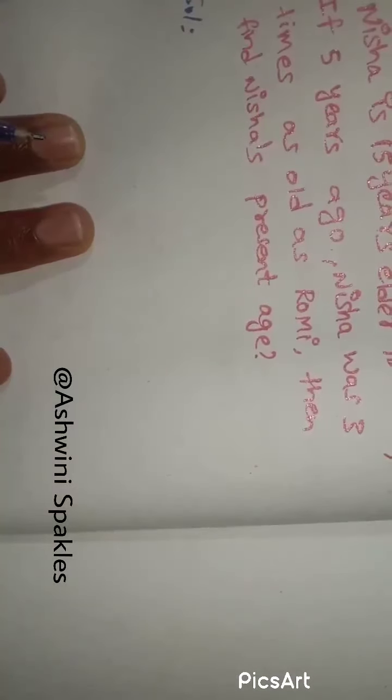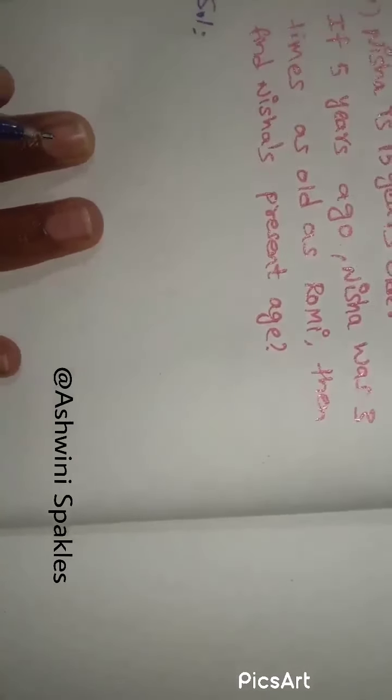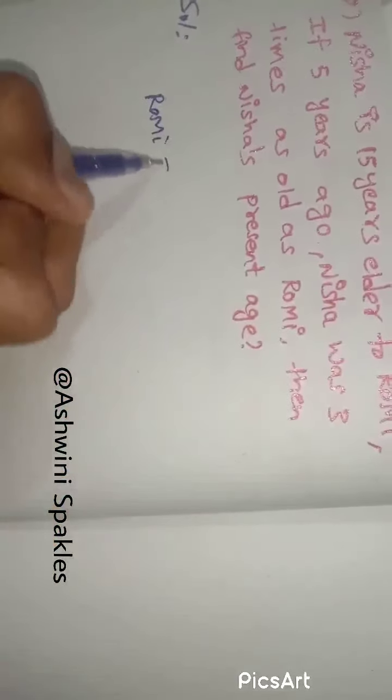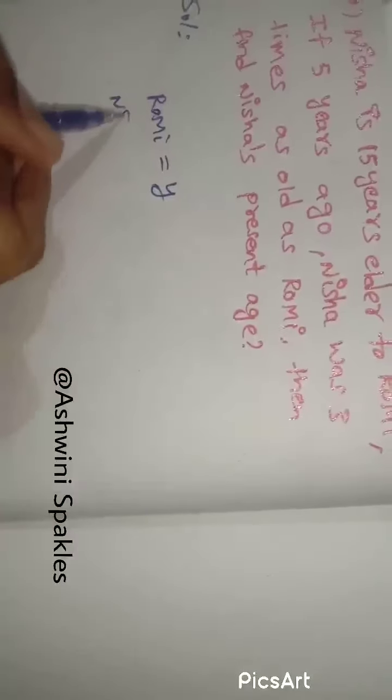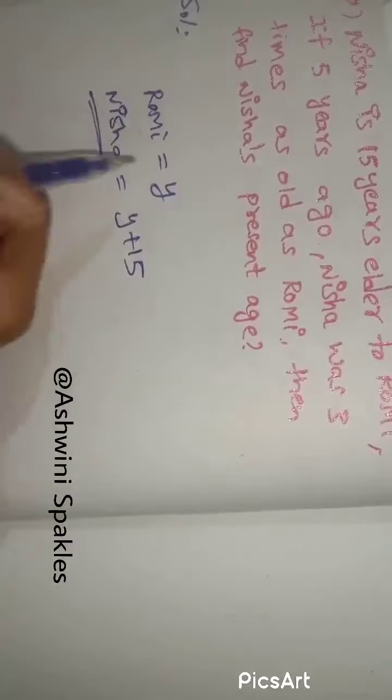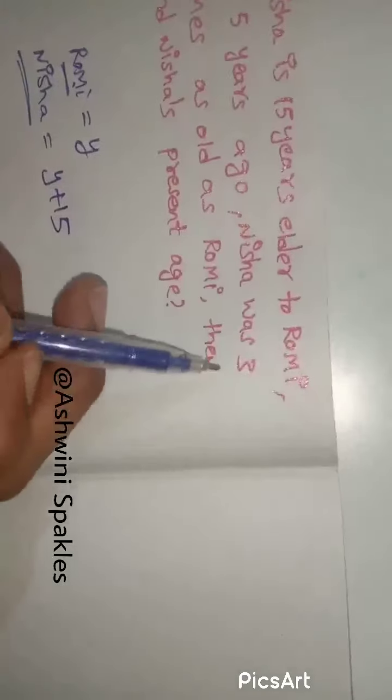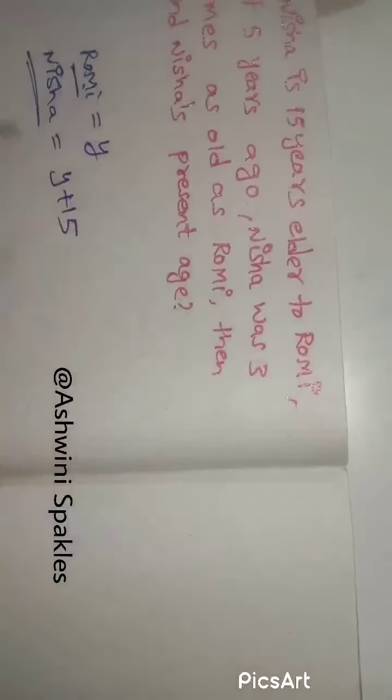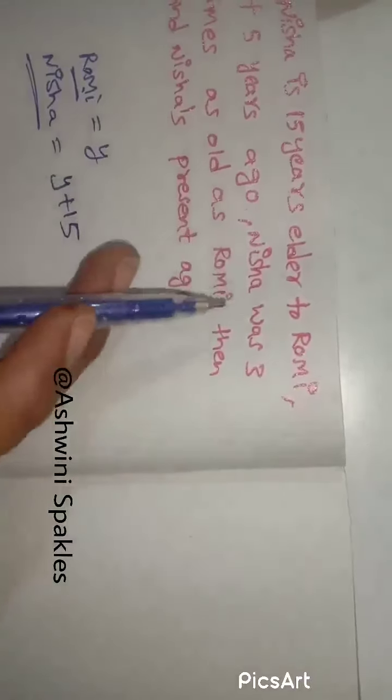In the question, Nisha is 15 years elder than Romi. Let Romi's age be y. Then Nisha's age will be y plus 15, because Nisha is 15 years elder than Romi. The question says Nisha was 3 times as old as Romi 5 years ago.